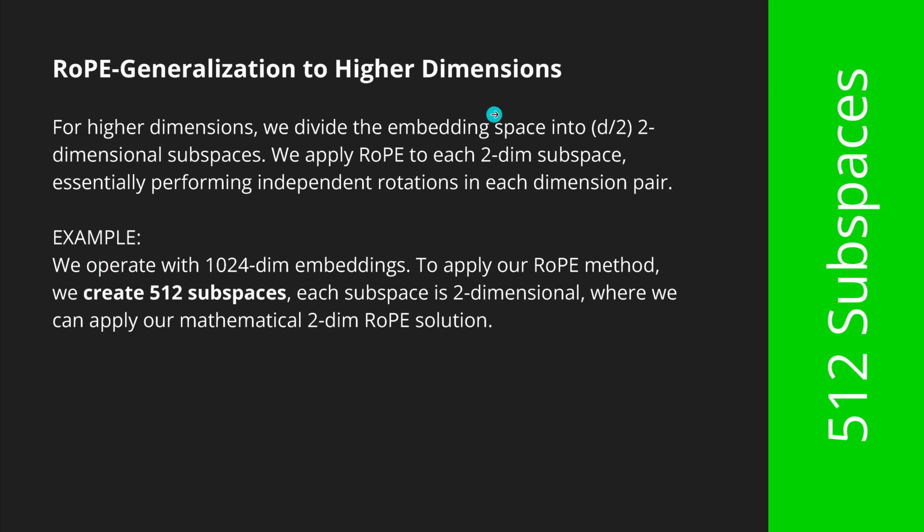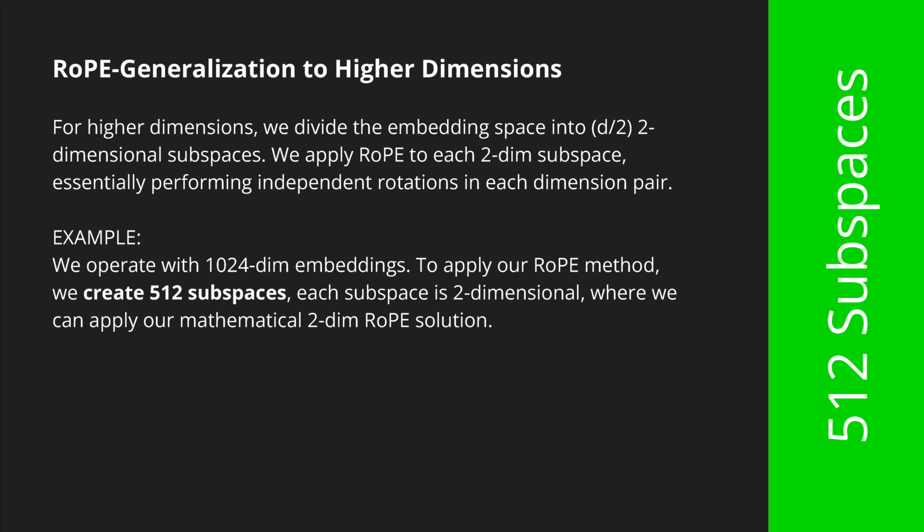Okay, and now we go to higher dimensions. Now, if we have higher dimensions, and remember in the simplest case of self-attention, we have a transformation immediately after the input encoding to a high-dimensional space. So this is a beautiful idea now. We divide the embedding space that is now 1024-dimensional into d/2 2-dimensional subspaces.